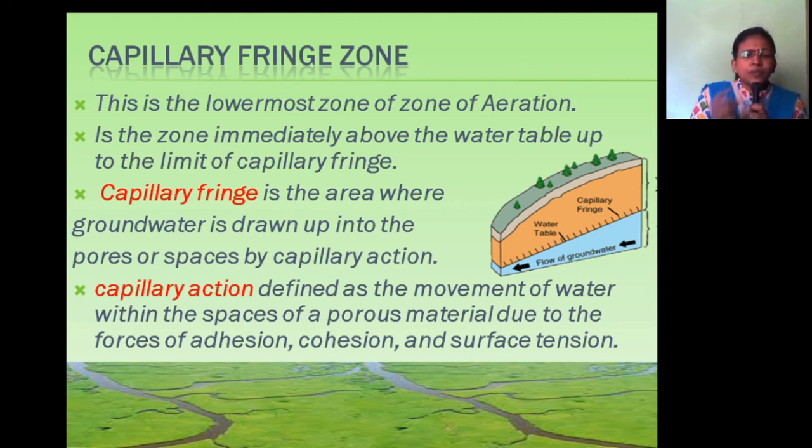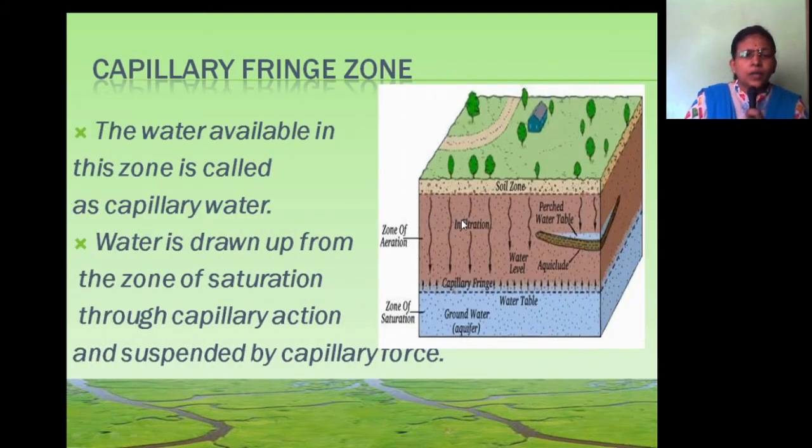Due to capillary action, the groundwater is drawn up in pore spaces. It is called the capillary fringe. The water that occurs in this capillary fringe is called capillary water. The water is drawn up from the zone of saturation through capillary action, suspended by capillary force.